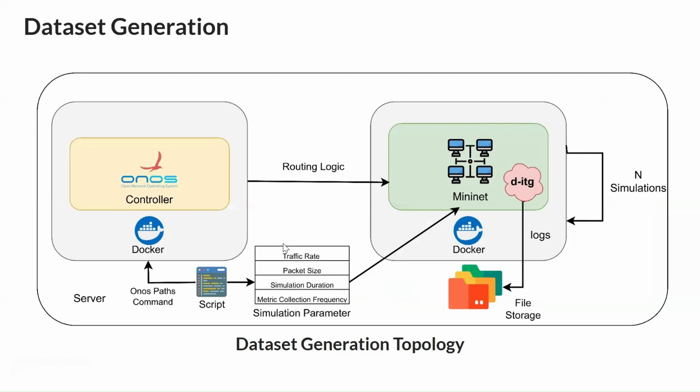So the first step of our pipeline is to generate our own dataset, and for our dataset generation, we make use of the containerized version of ONOS, Mininet, ONOS CLI, and Mininet CLI. The main participants here are ONOS and Mininet. We first wrote a Python script that creates random topologies with a fixed number of nodes and density type. After that, this script starts up the ONOS service in one container and then the Mininet service in another container.